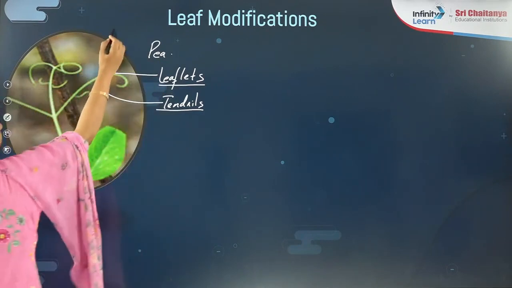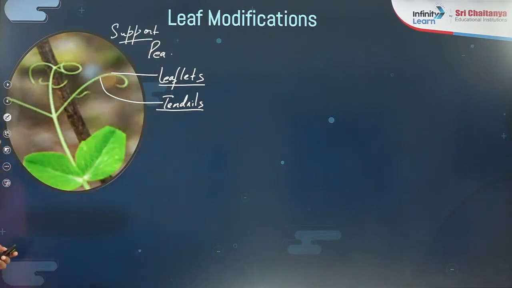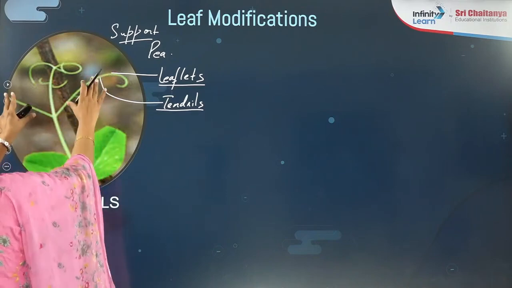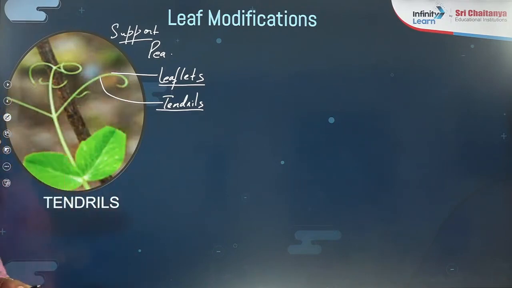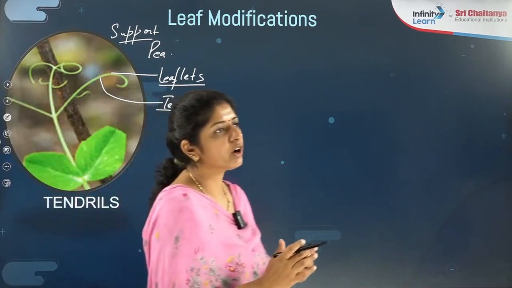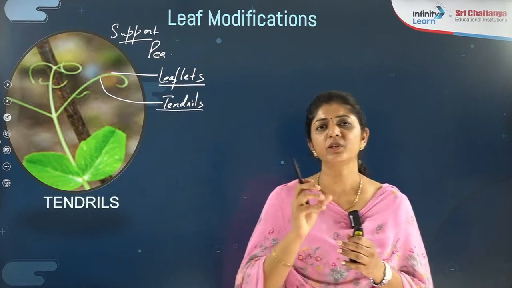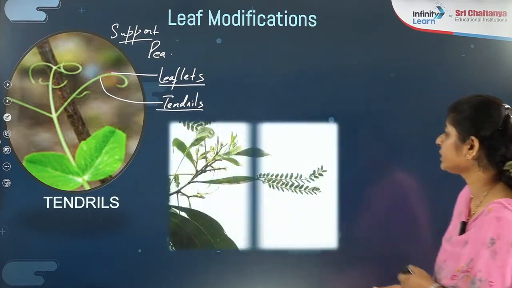Can I say now it will be acting for the support here, right? So this is for what thing? This is for the tendrils. So leaves, instead of photosynthesis, will start supporting the plant due to its weak stem. This is a leaf modification, right? Because the stem is very tender and soft, leaves get modified into the tendrils. Let's see the next one.